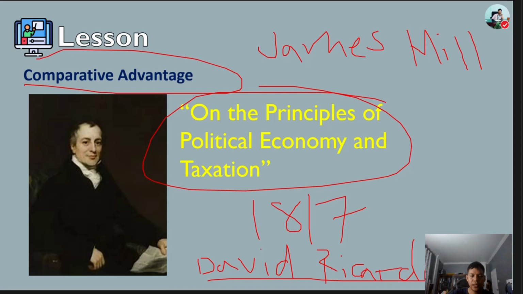He popularized the word in his book, but it originated from his mentor named James Mill. Now, global trade allows rich countries to use their resources, whether labor, technology, or capital, more efficiently.